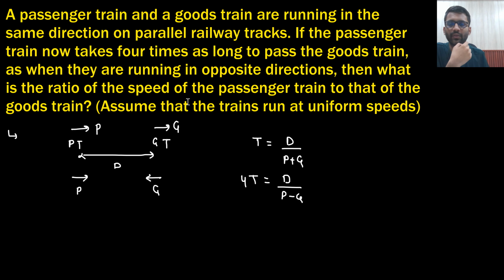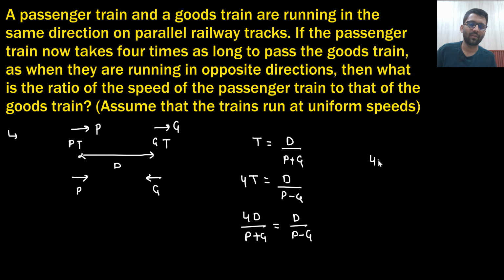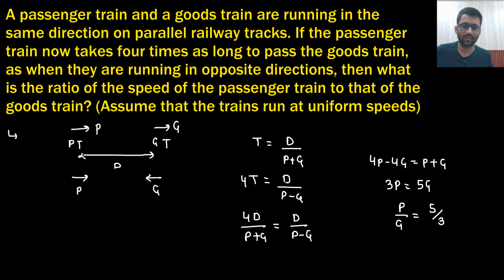Now what do you need to find? You need to find the ratio of the speeds. Then 4 times d upon p plus g can be replaced with d upon p minus g. From here, 4p minus 4g is equal to p plus g. So 3p is equal to 5g. They are asking the ratio of the passenger train to that of the goods train. So p by g you need to find, and that would be 5 by 3. That's it, this is the answer.